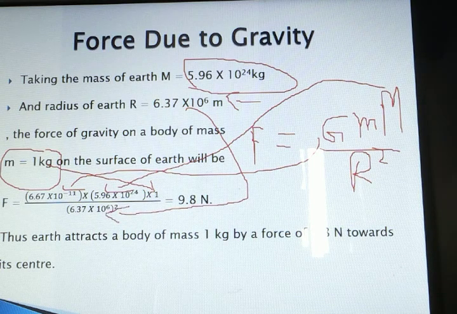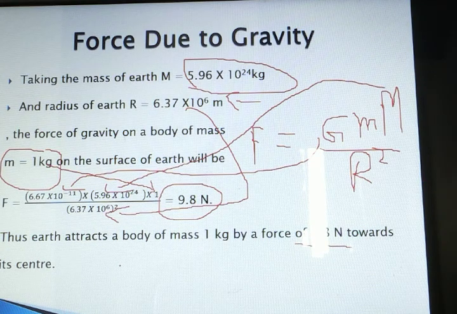After substituting all these values, you don't have to solve it as well. You should only know the force by which a mass of 1 kg is getting attracted towards the earth is 9.8 Newton. What does it tell us? Earth attracts a body of mass 1 kg by a force of 9.8 Newton towards its center.